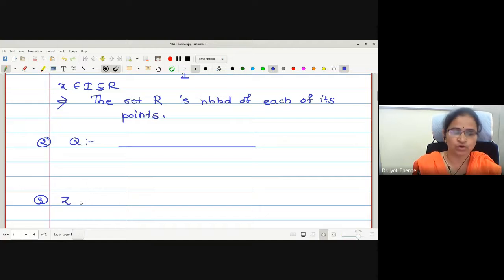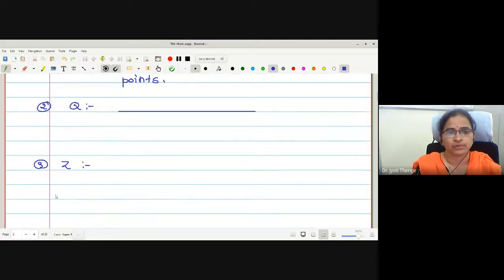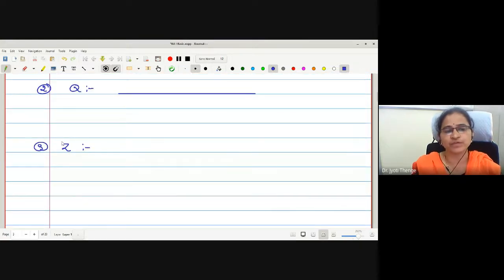Z, you are saying no? Whether Z is the neighborhood of each of its points. What is this set Z? 0, plus minus 1, plus minus 2 and so on, no? Whether Z is the neighborhood of each of its points. Let me check.